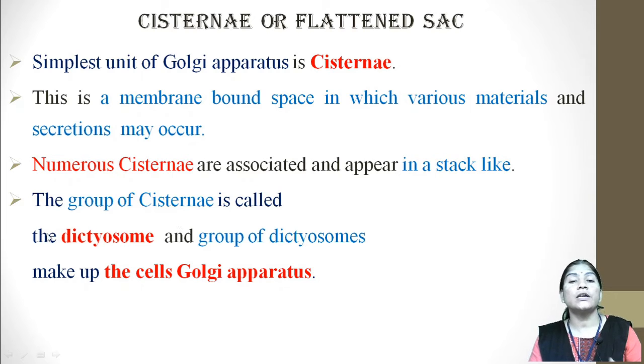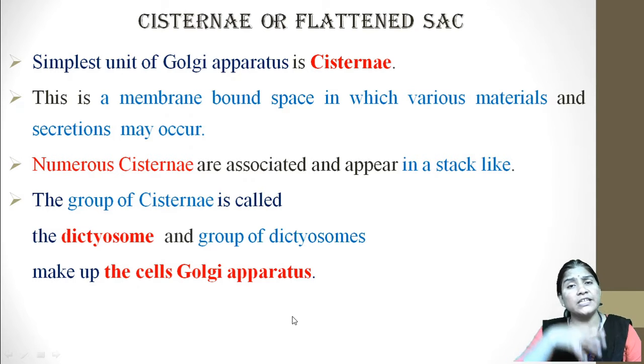The group of cisternae is called the dictyosome, and we know that in plant cells a single cell has numerous cisternae, and that's why there is a group of cisternae called the dictyosome. This group of dictyosomes makes up the Golgi apparatus.